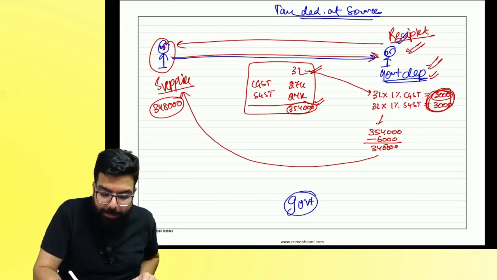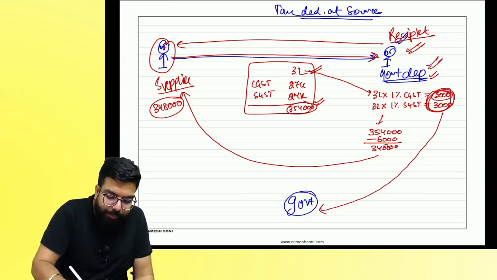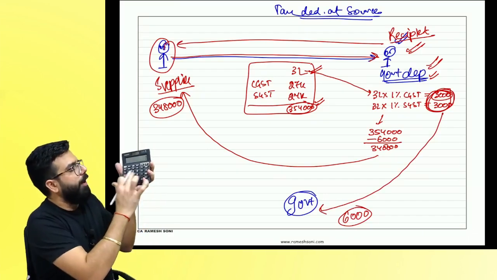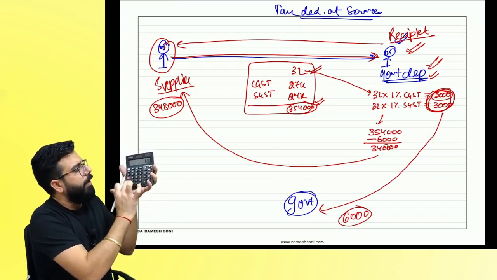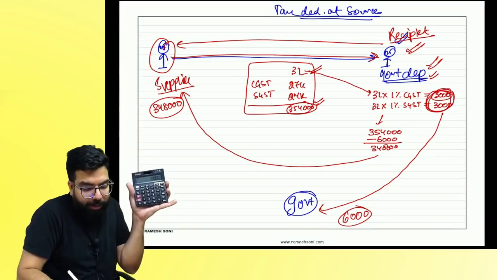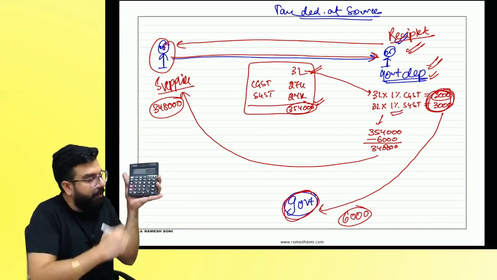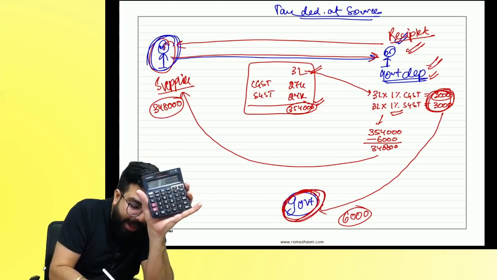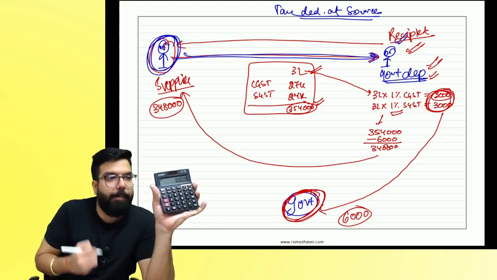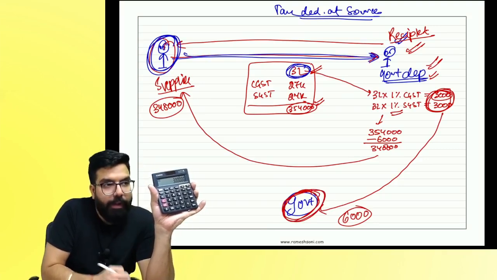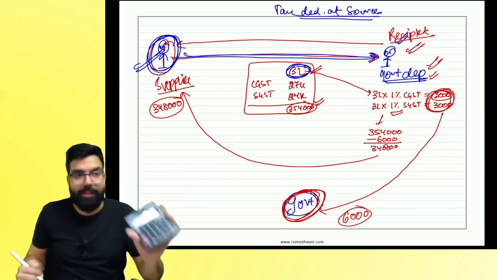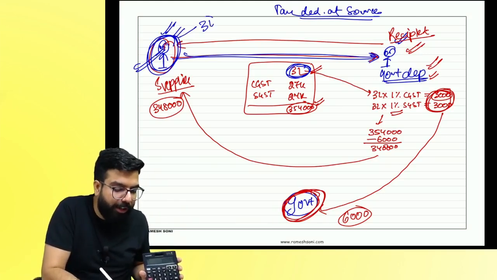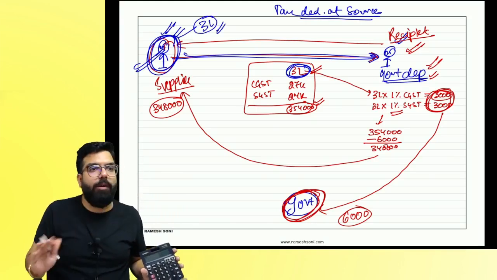Now the government department will pay the 6,000 to the government. You know what the government will do? Government will do one reverse calculation. 6,000 divided by 2%, because 6,000 is 2%. How much is 100%? 3 lakh. Did the government come to know that there is a supplier who is supplying to the government department and he has supplied for how much? Now, if this guy does not show his sale, the government will catch his neck and say, hey, why did you not show your sale of 3 lakh? Where is the GST? Are you guys able to understand?